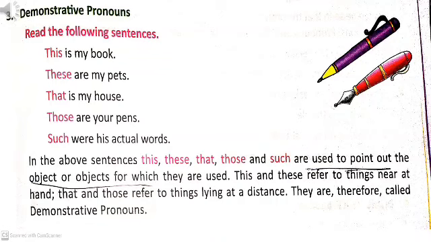This and these are used for the things which are near to the hand, and that and those are used for the things which are lying at a distance.